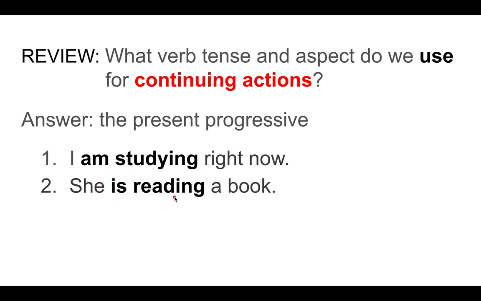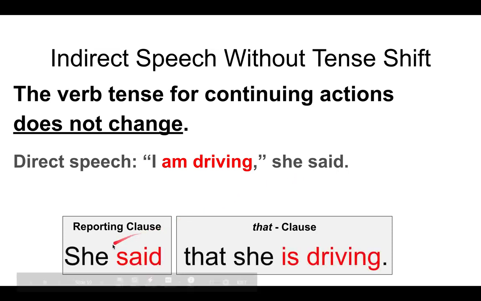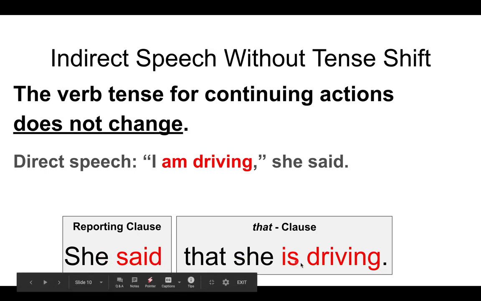Okay, so moving forward, the verb tense for continuing actions does not change because they are occurring in the present, and even though it's being reported in the past, they are still occurring in the present. So for example, my direct speech example. I am driving, she said. The reporting clause, she said that she is driving.